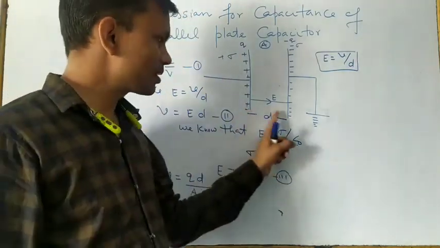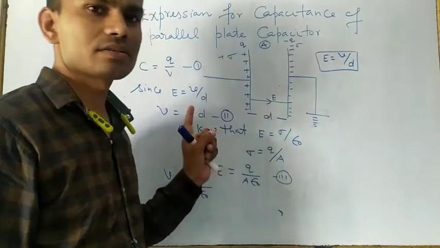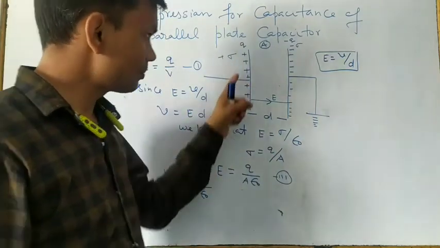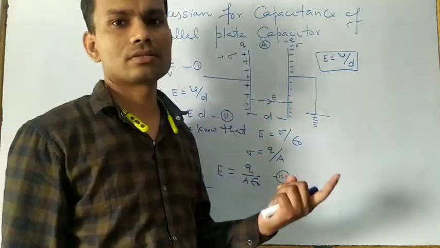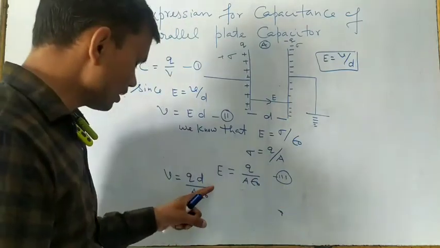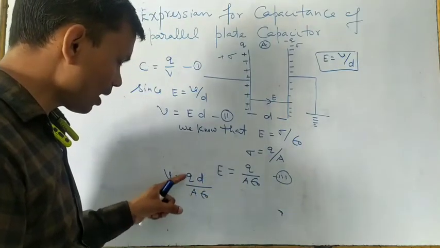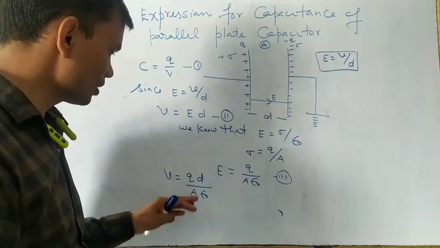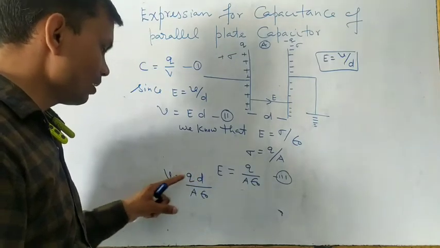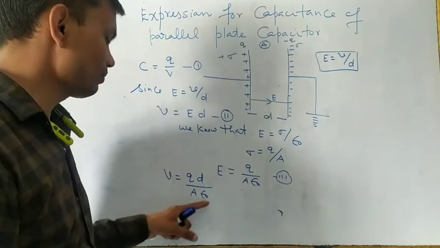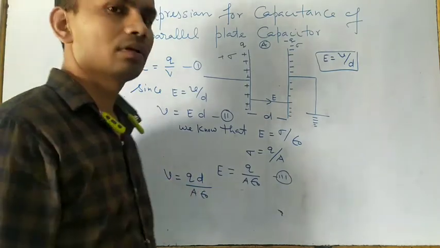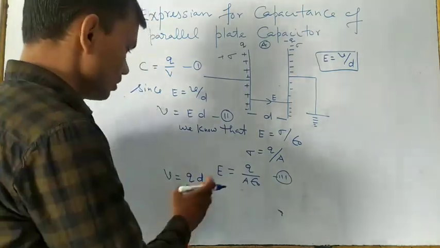D, the separation, a little separation, we also know. A, the area of each plate, we know, and epsilon naught we also know, right? It means we have assembled all physical quantities, and on the RHS we can calculate all the values, right? So these are the known things.